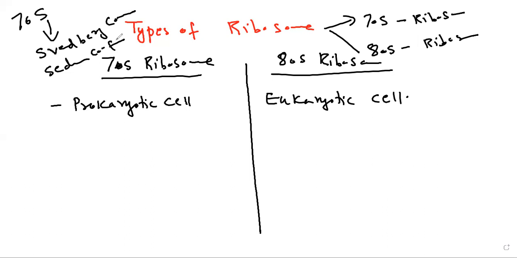Svedberg constant or sedimentation coefficient. What does S stand for? So what is this sedimentation coefficient or Svedberg constant?